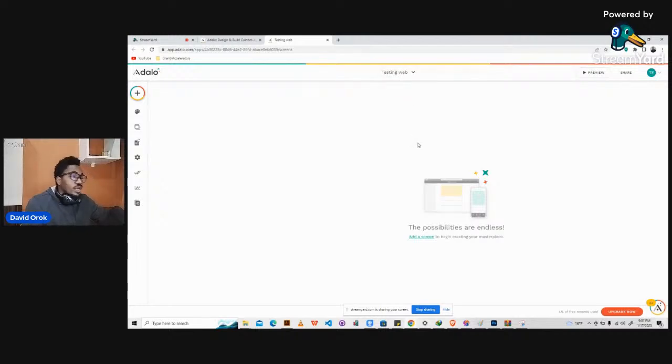For mobile applications, we have smaller interactive interfaces, and then we have a very wide interface for web applications, like what you're seeing right now. It's a web application. So Adalo itself, the platform that allows us to create web and mobile applications, is also a web application itself, right? All right, so let's look at this.